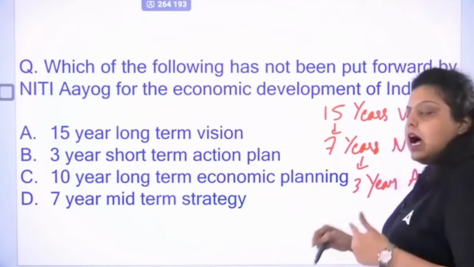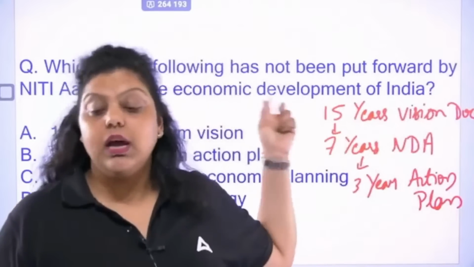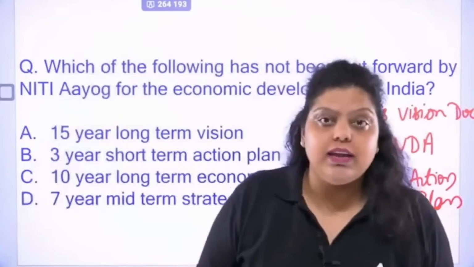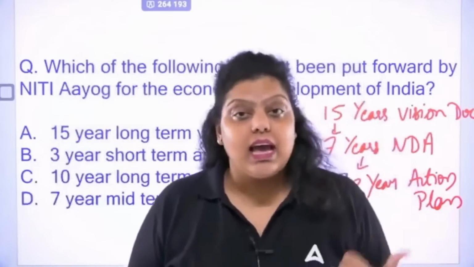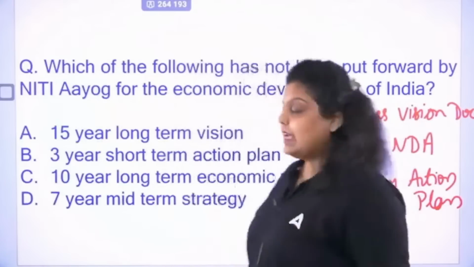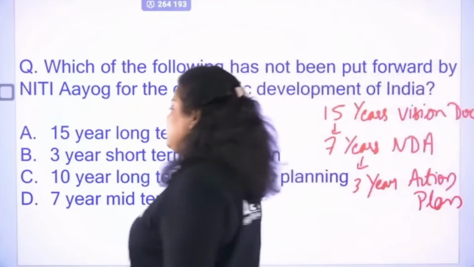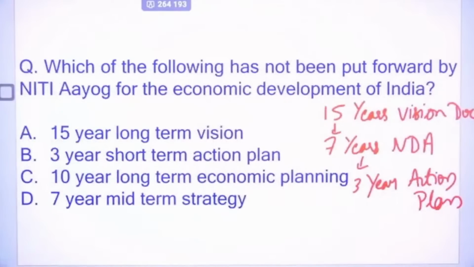Niti Aayog. After every 3 years, you have to evaluate the 7 years national development agenda just to know whether your planning is going the right way or not. Is it having an impact or not? Is it achieving the objective or not? That's why every 3 years, you have to evaluate the 7 years national development agenda.